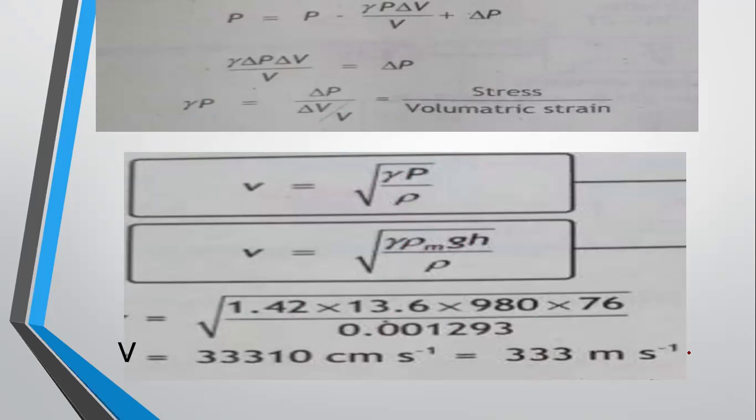Now 333 meter per second is closest to the experimental value. This agrees with the experimental value. The experimental value is 332 meter per second. So therefore, Laplace correction must be correct.